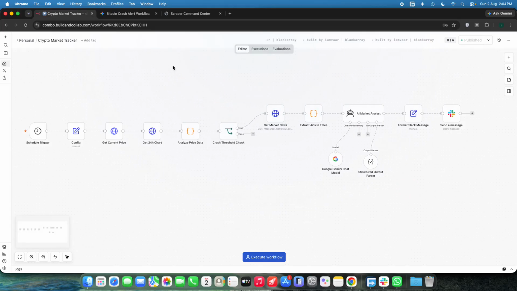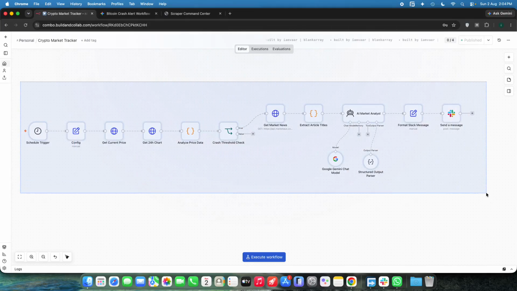So yeah, firstly, let me show you the demo, and after that, I will explain how the data will flow from node to node from the beginning to the end.